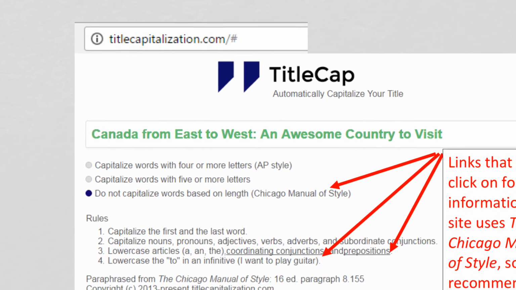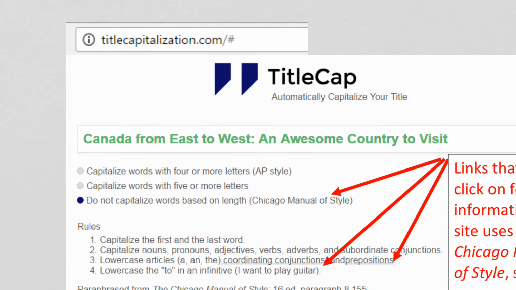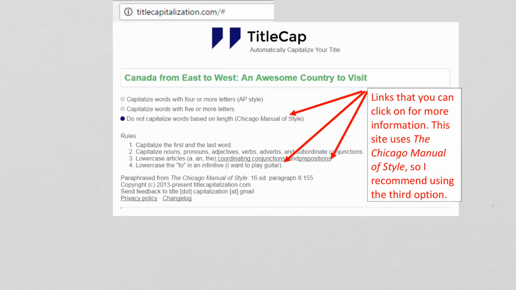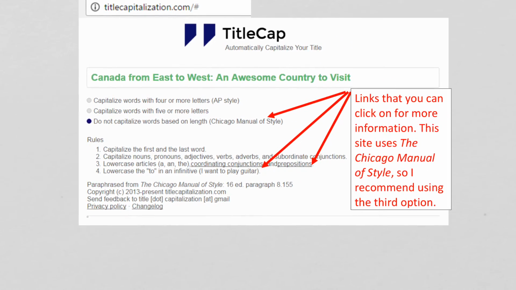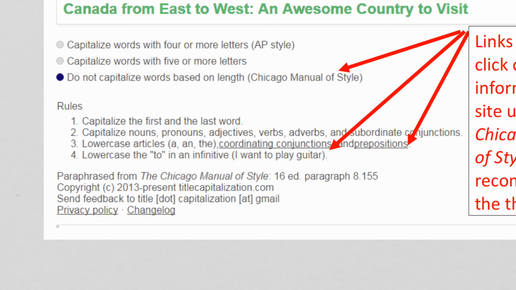So we can see here that in my search bar on the top, I've gone to titlecapitalization.com. And you can see the little explanation of the site, automatically capitalize your title. And I've selected the third option, this third one here, do not capitalize words based on length.